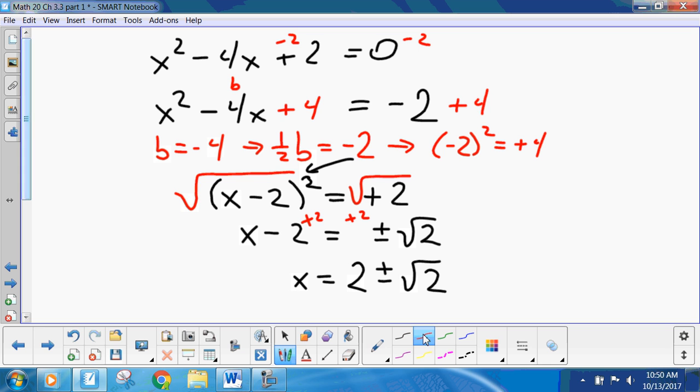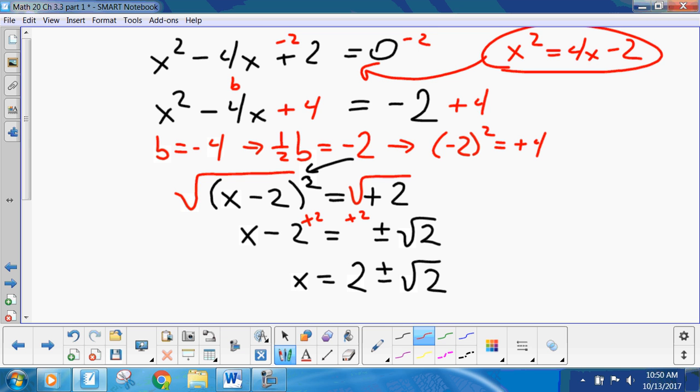Now, when I mean not writing as a quadratic, I could rewrite this as x squared equals 4x minus 2. Notice this, it's just that equation rearranged. It's not a quadratic. Can you rearrange it so it is a quadratic equal to 0? Yes. Am I going to waste your time with one of those questions? No. Guys, in the last lesson, you did a whole bunch of those, and you showed me you know how to do it. I'm not wasting your time.